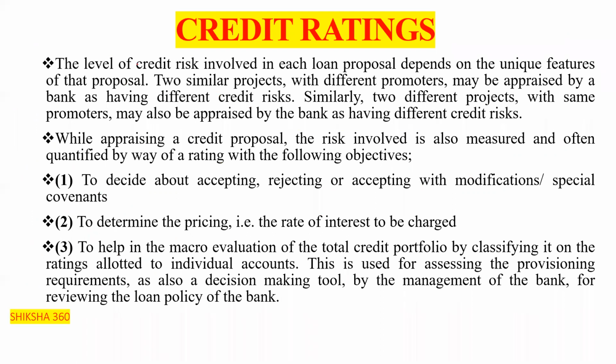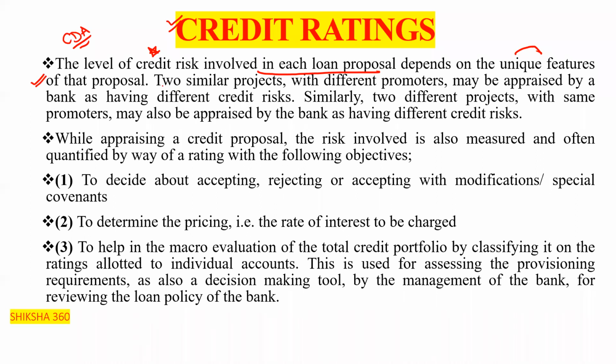Now move to credit rating. This is to be done by the credit rating agencies. The level of credit risk involved in each loan proposal depends upon the unique features of that proposal.